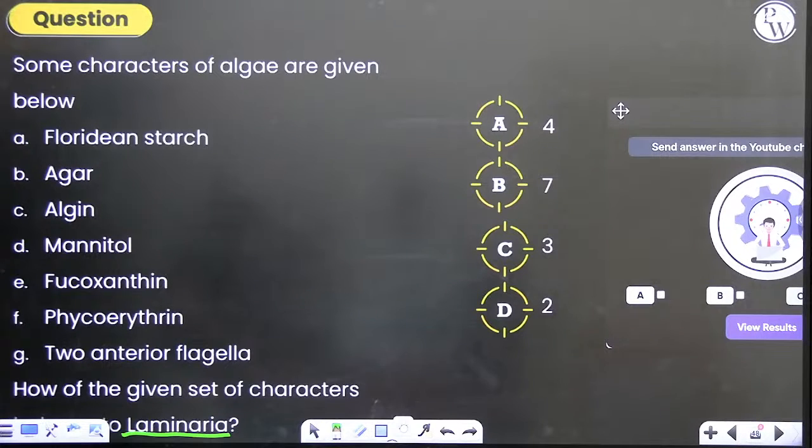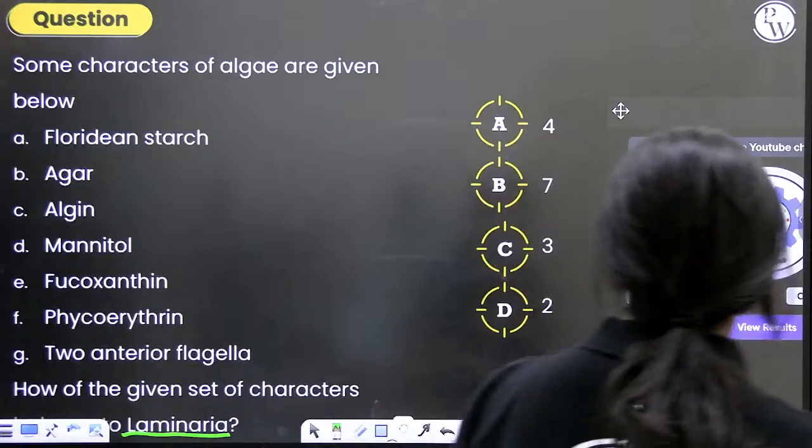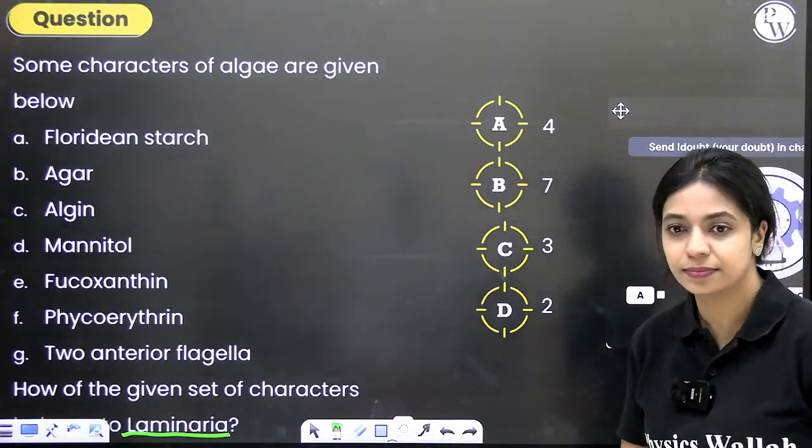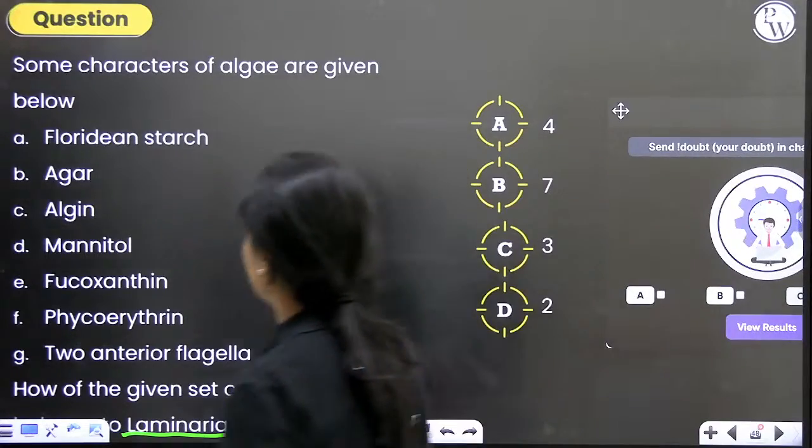You should remember that first. Is Laminaria brown algae? What is the correct answer? Let's see. Laminaria is brown algae.